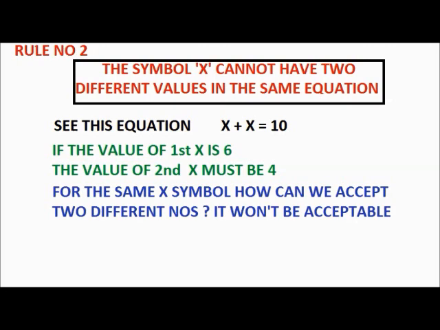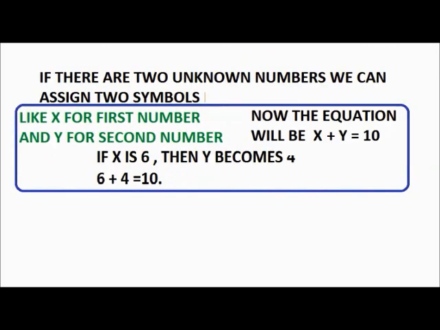So if there are two unknown numbers, we can assign two symbols, like x for the first number and y for the second number. Now the equation will be x plus y is equal to 10. If x is 6, then y becomes 4. So 6 plus 4 is equal to 10, which satisfies the equation. For two unknown numbers, don't assign the same symbol.